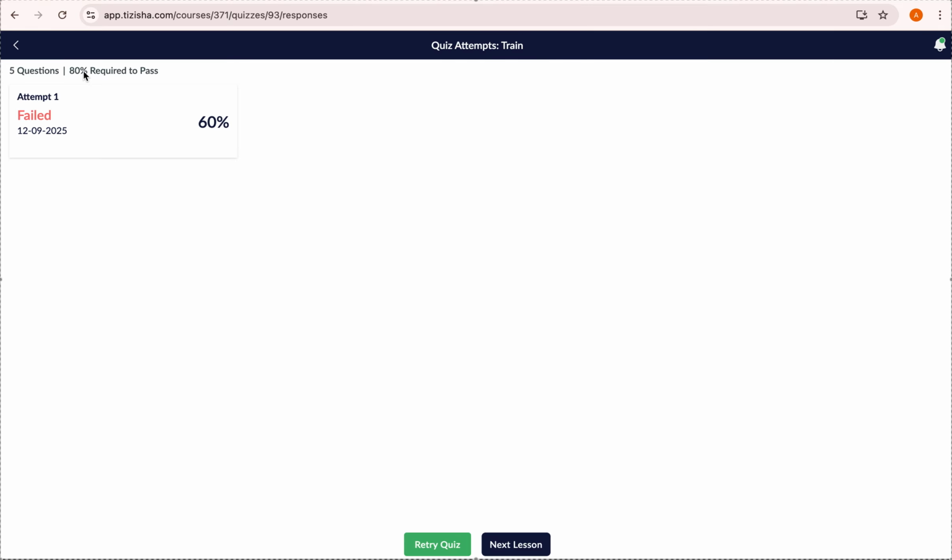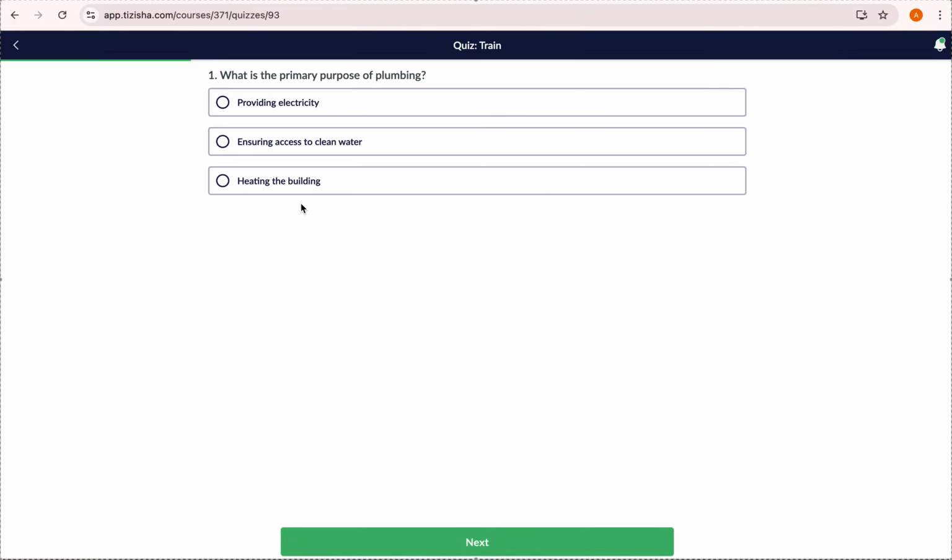We allow learners to retry if they fail on the first attempt, and the creator can track the number of attempts you as the learner have taken. In this case, since we failed on the first try, we're going to retry. Then I'll quickly go through all this.